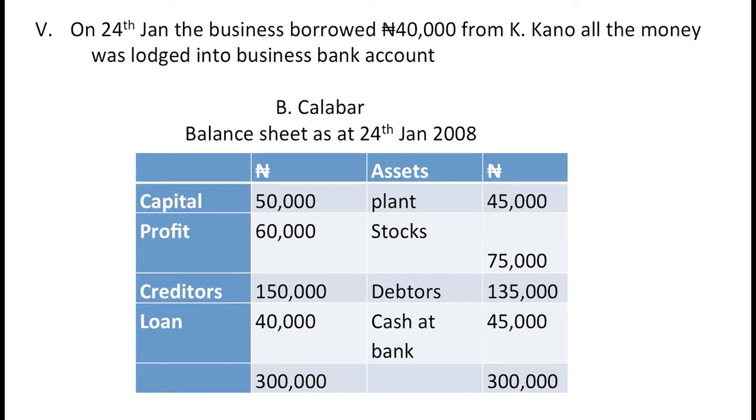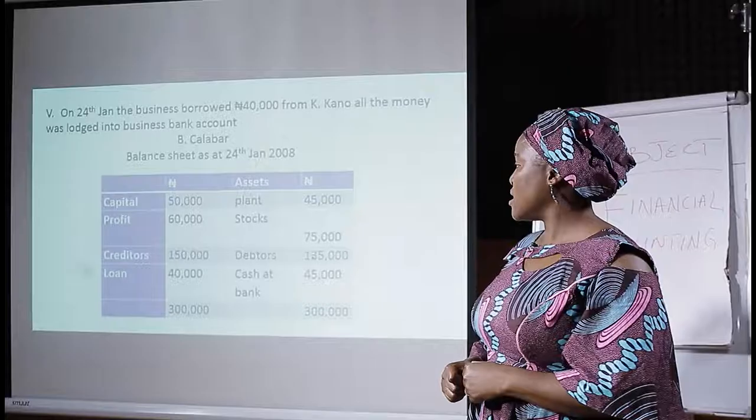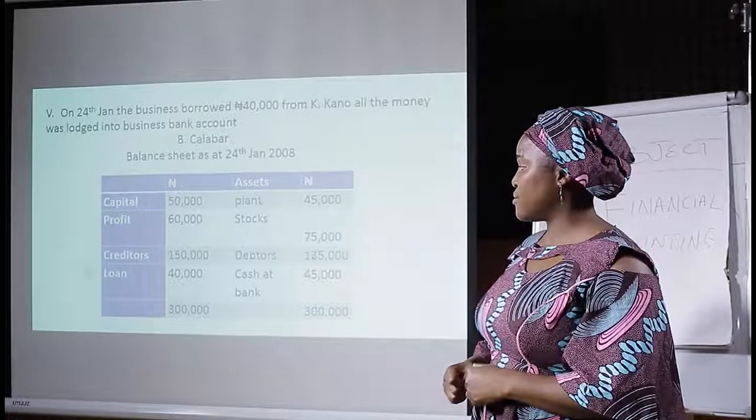On the credit side, we have plant, which is 45,000 naira. Then the stock. Students, you know how we got the stock: 150 minus 75. Part of what was sold is 75,000 naira. Then our debtors is 135,000 naira. Then we have cash at bank, 45.